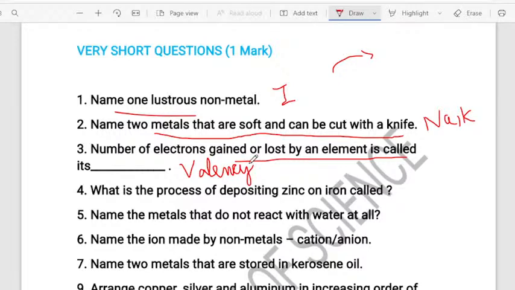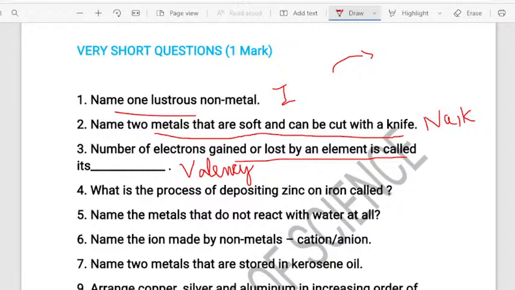What is the process of depositing zinc on iron called? The next question. What do we call this process?